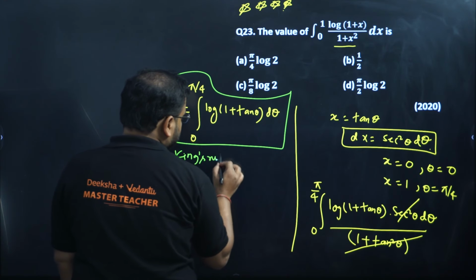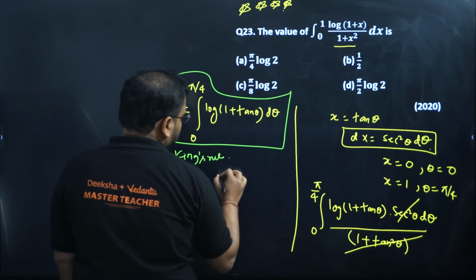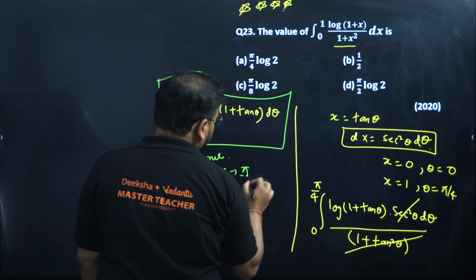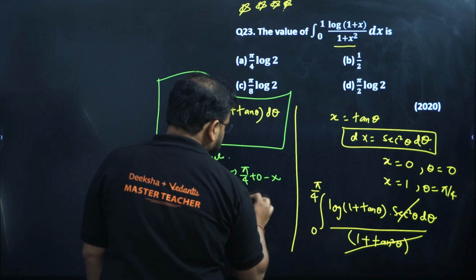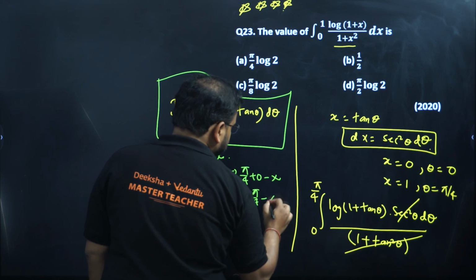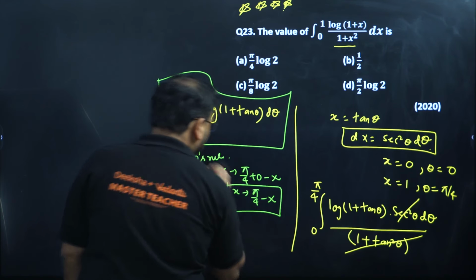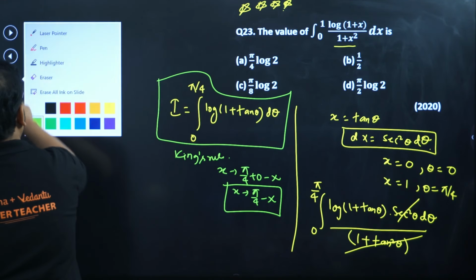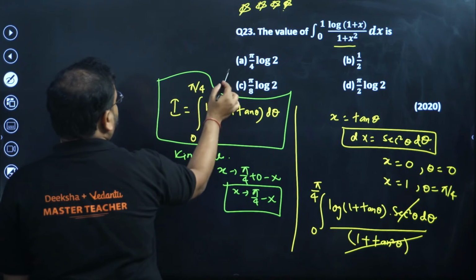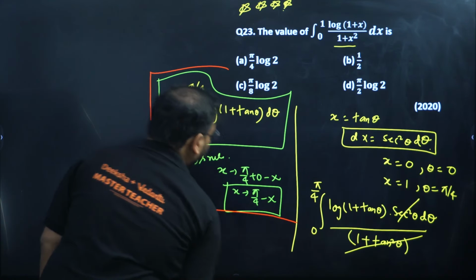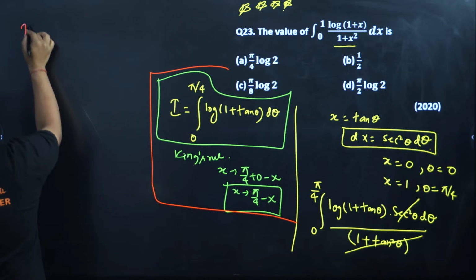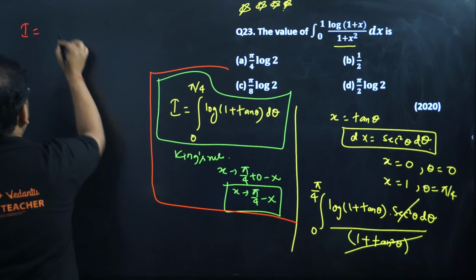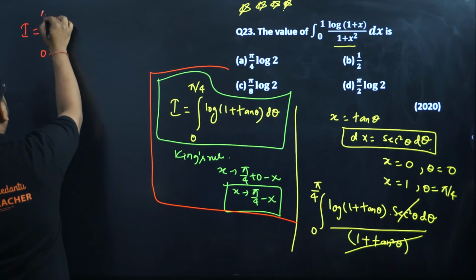I'll have what? Replace x by pi by 4 plus 0 minus x. So I'm getting the replacement of x as pi by 4 minus x. Now from here, you'll have some clarity. Please check. Now if I try this, the integration I will become what? The limit will remain the same, 0 to pi by 4.